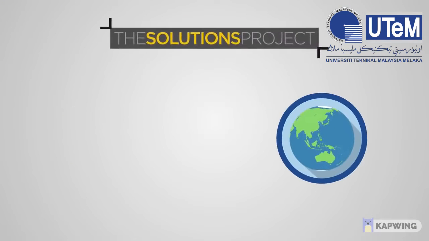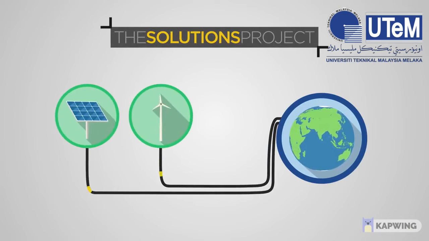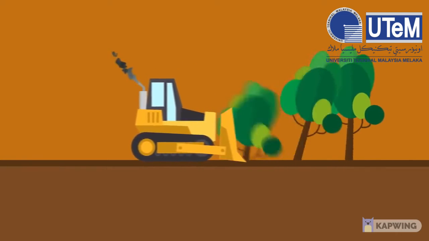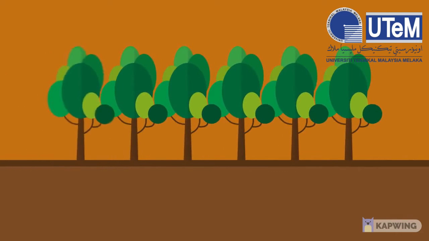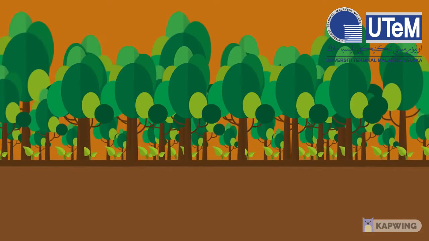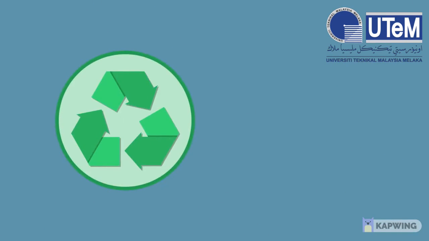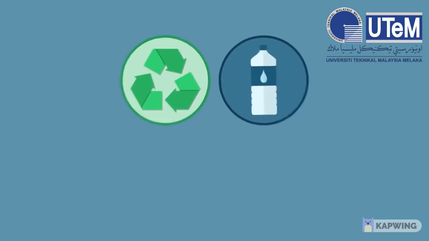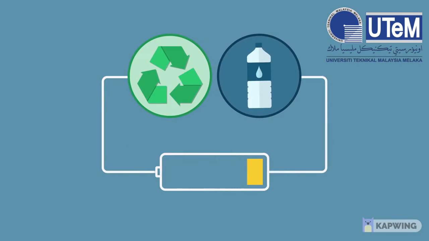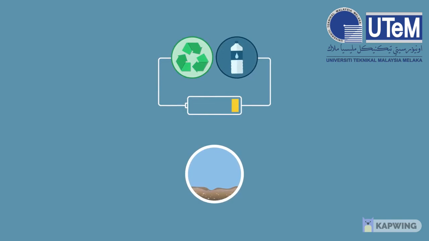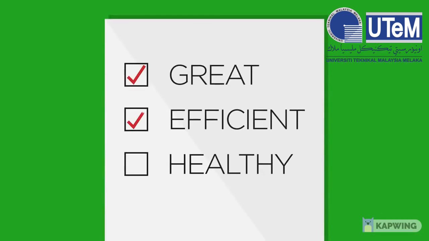Engineers from the Solutions Project calculate that we could power most of the world with renewable energy if we just actually decided to do it. If deforestation were reduced, it would not only reduce the amount of fossil fuel, but also there would be more plants and forests absorbing carbon dioxide. And also, if we use more reusable and renewable resources, this will reduce the amount of energy needed to create new products. That all sounds like a great, efficient, and healthy idea.